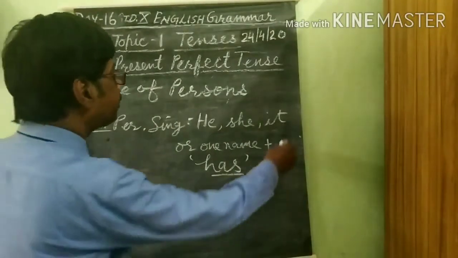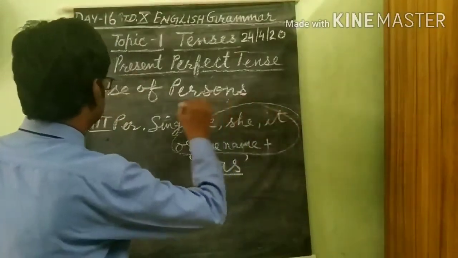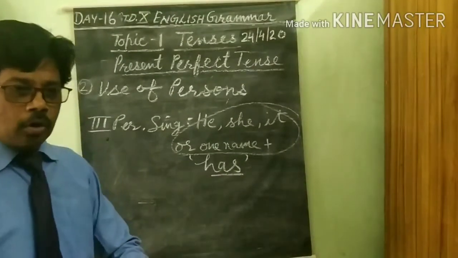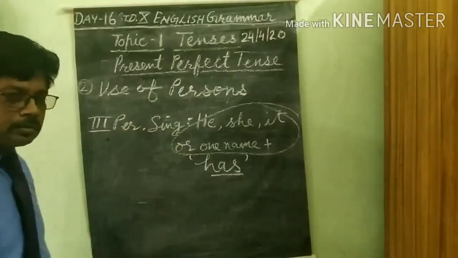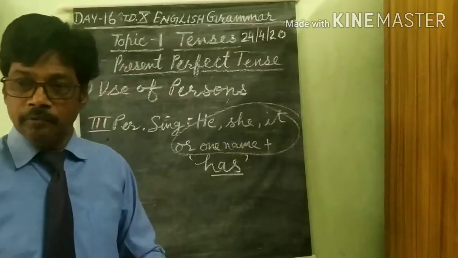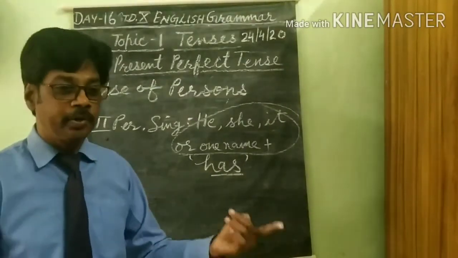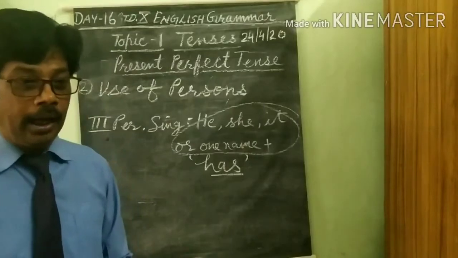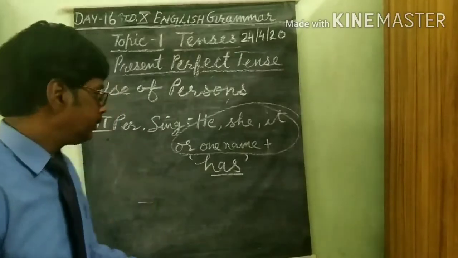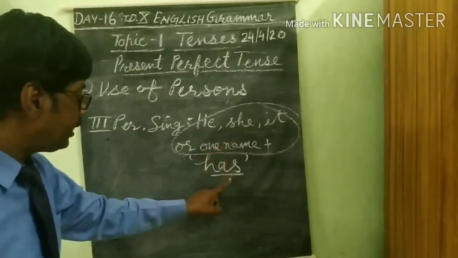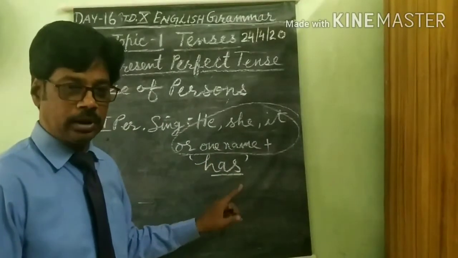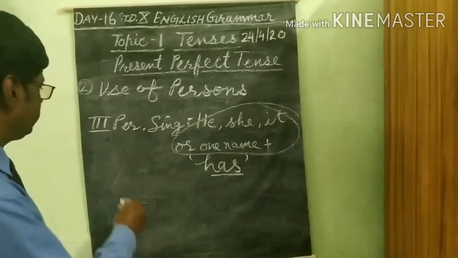And except these third person singulars, we have to use have with all the persons. First person plural and singular, like I have, we have. Second person singular and plural, you have. And third person plural, they have. And here he has, she has, it has, or Ramesh has. Understood very well? That's all.